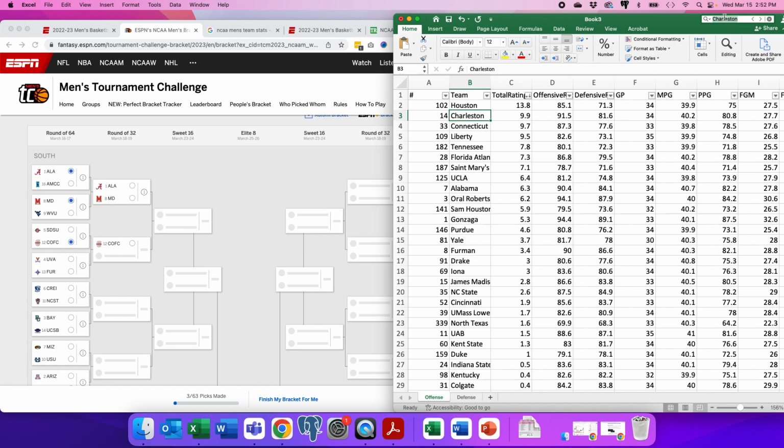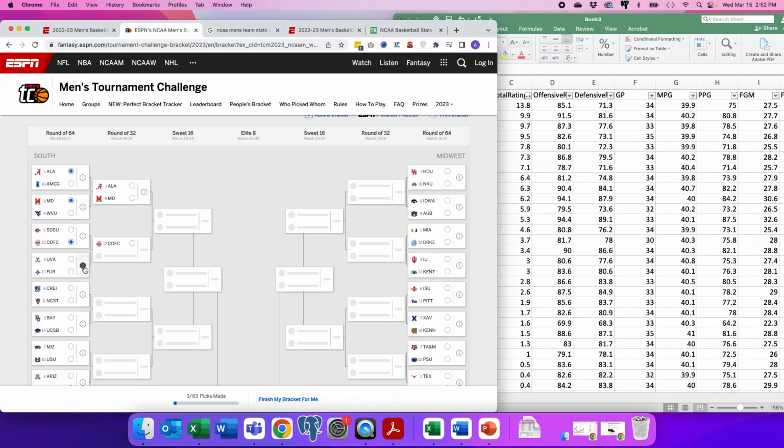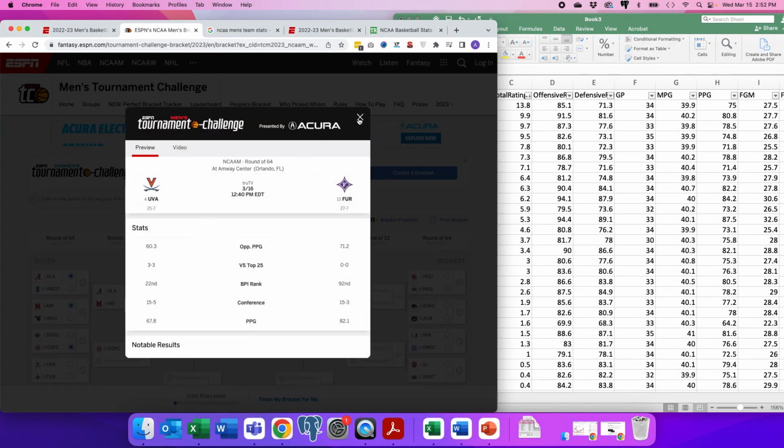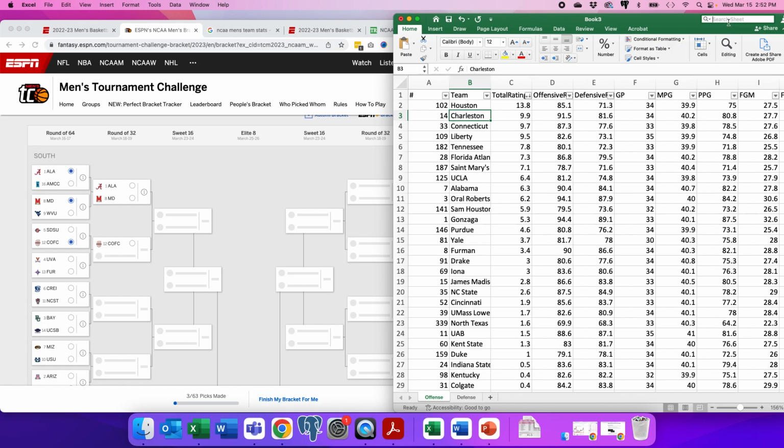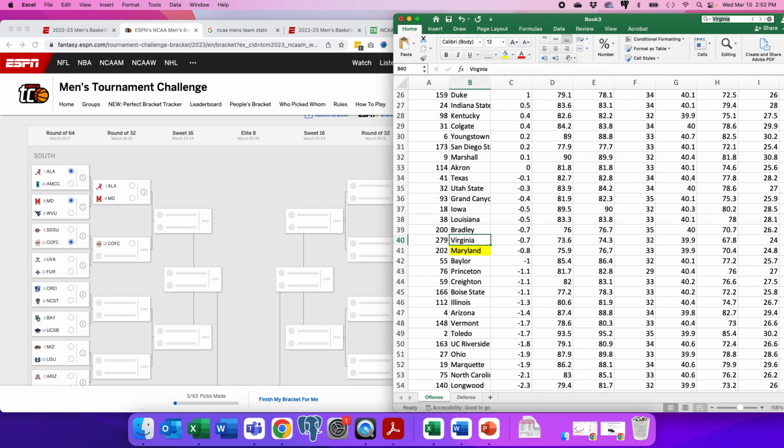This is my method. Sometimes I'll do it a little more sophisticated. This is a simpler version, but it seems to work for picking upsets occasionally. And then, this is the science part. And the art is I'll make 2 or 3 brackets and mix and match towards the final 4.